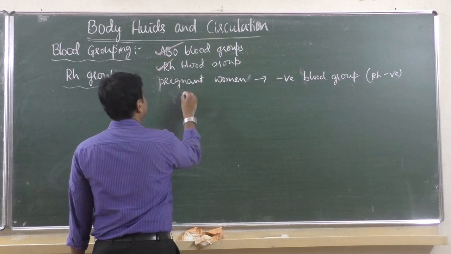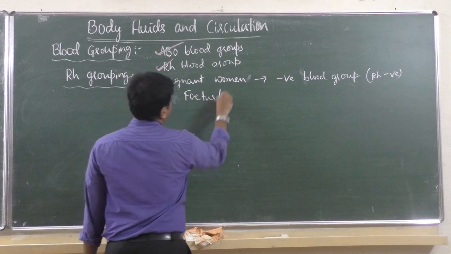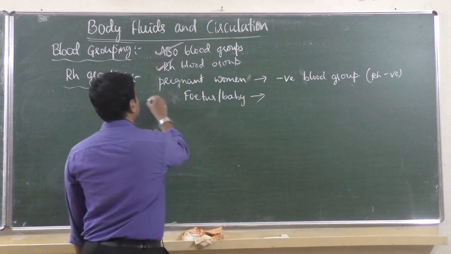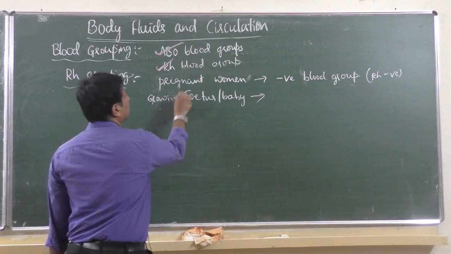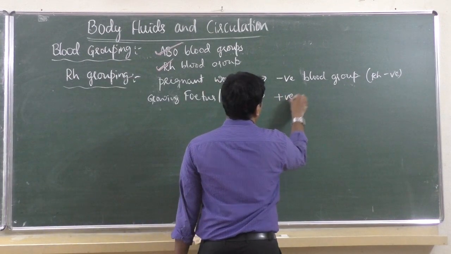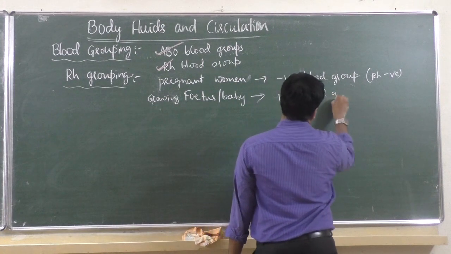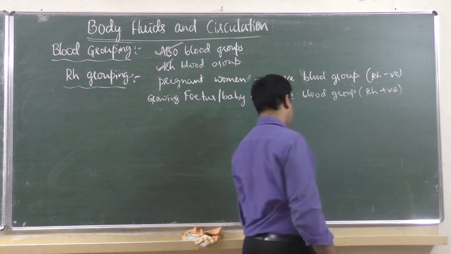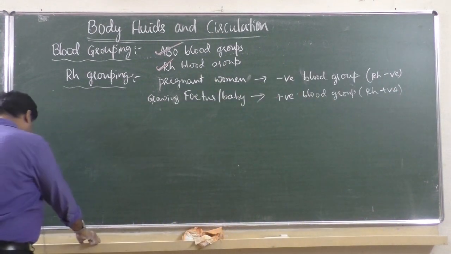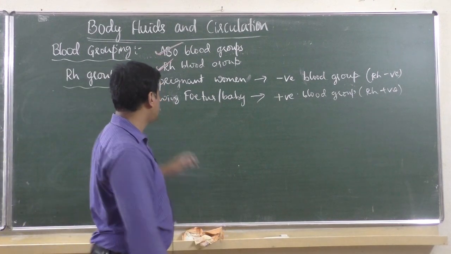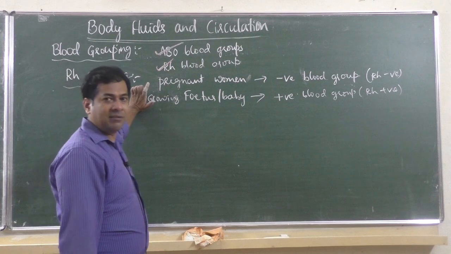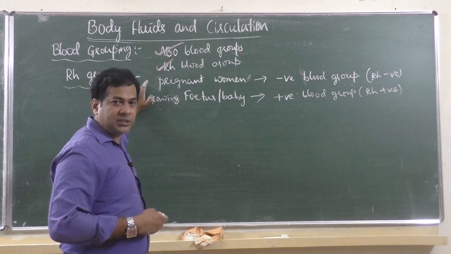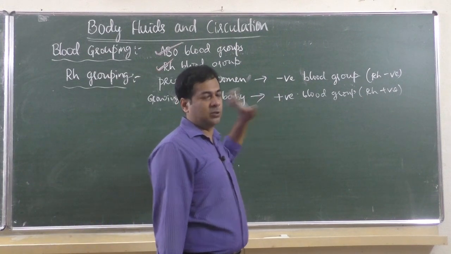If the growing fetus in her womb is having Rh positive blood group, what happens? So if a pregnant woman has Rh negative blood group, consider A negative suppose, and the baby she is carrying has positive Rh group, then what happens?